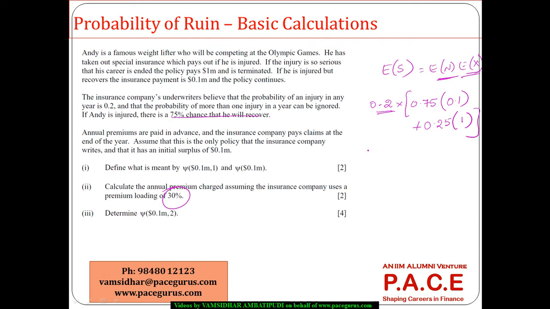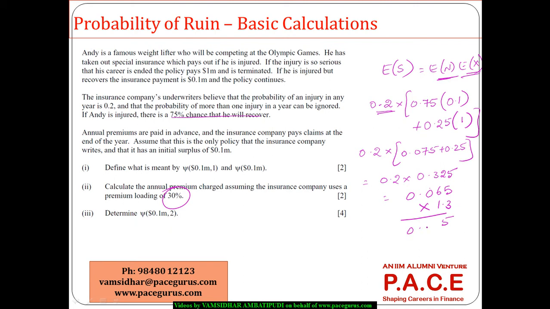So what I could typically see is the expected claim payment is 0.2 times, this is 0.075 plus 0.25, which becomes 0.2 times 0.325, right? So this becomes 0.065, and on top of it I am talking about 30% loading.